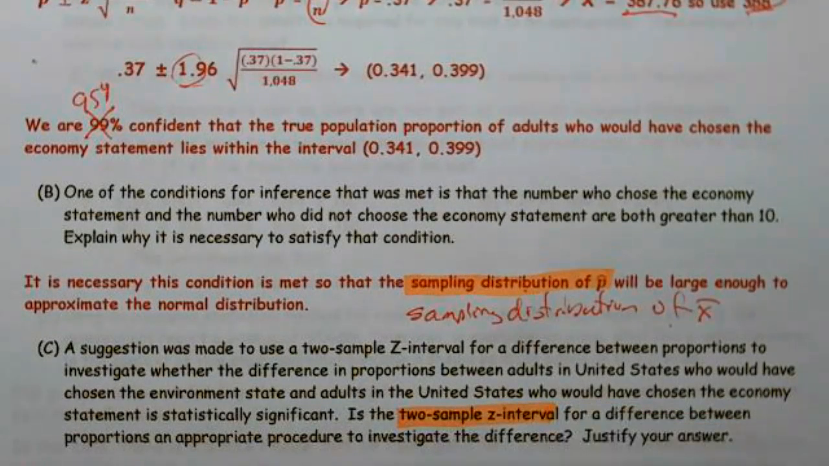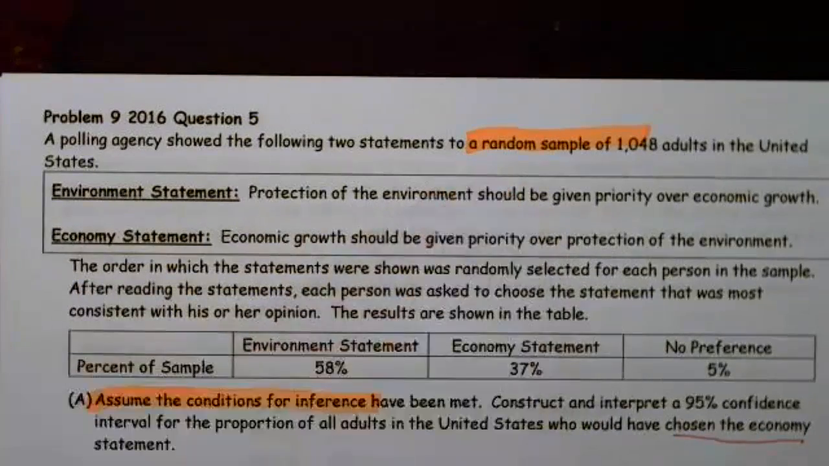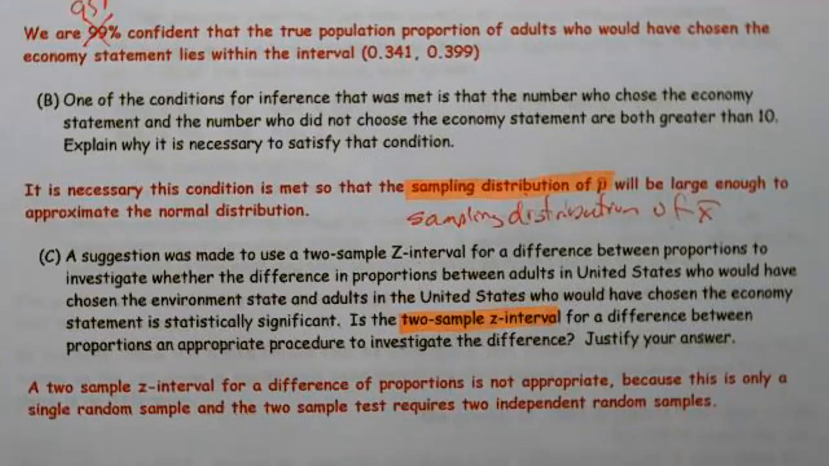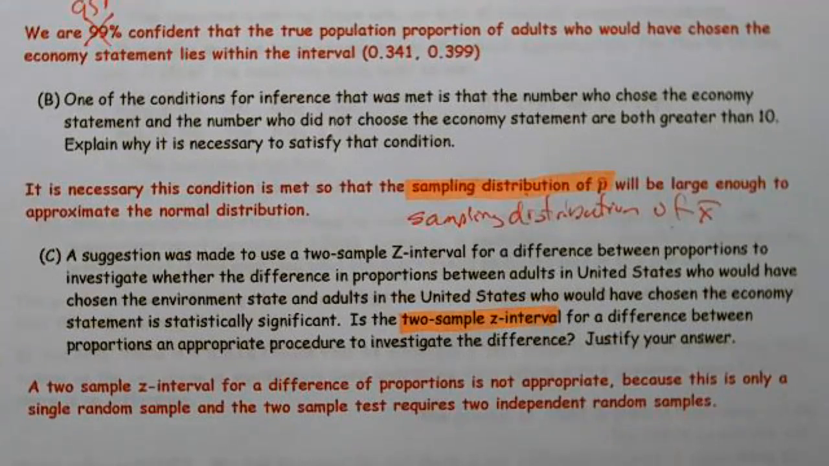It says a two sample. Well, we only had one sample. We had a singular sample. So my explanation is a two sample Z interval for a difference in proportions is not appropriate because this is only a single random sample, and the two sample test requires two independent random samples. All right, so that's why it would not have been appropriate, and it really didn't take a whole lot of words to take care of that.